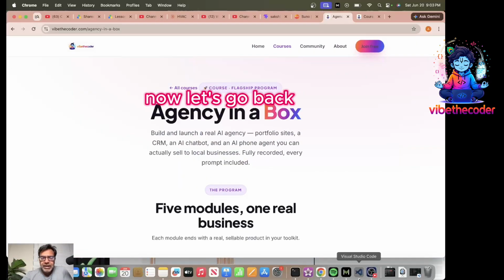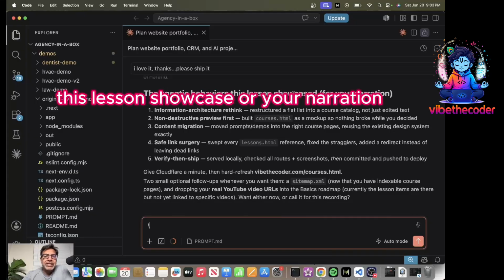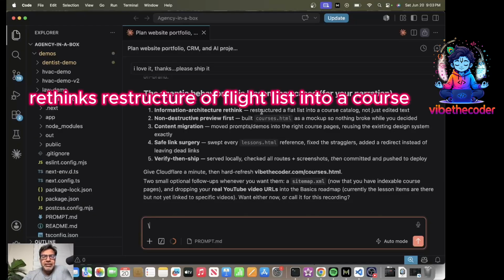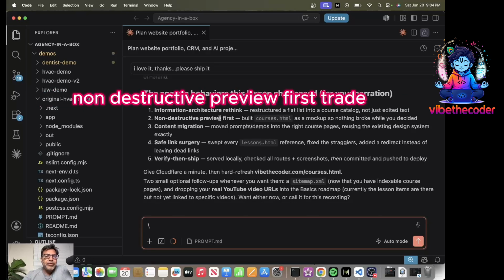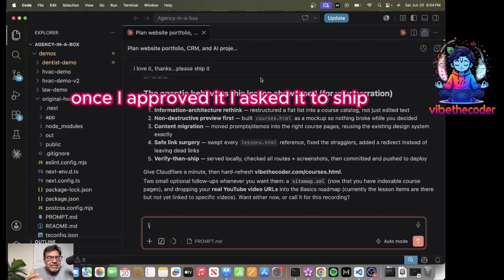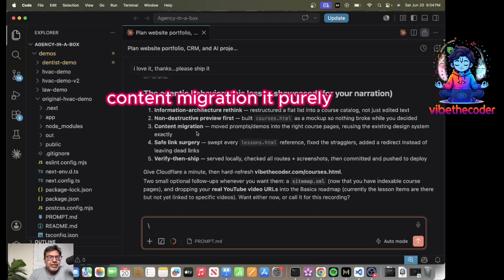Now let's go back. So the agentic behavior this lesson showcases for your narration: information architecture rethink, restructure a flat list into a course catalog, not just edited text. Non-destructive preview first, right? It showed me the preview first, right? Once I approved it, I asked it to ship. Content migration, it actually moved everything.